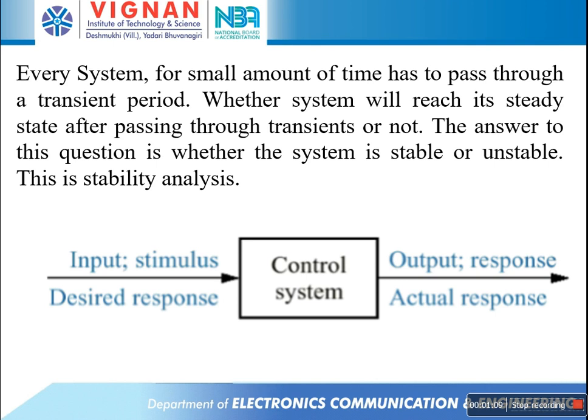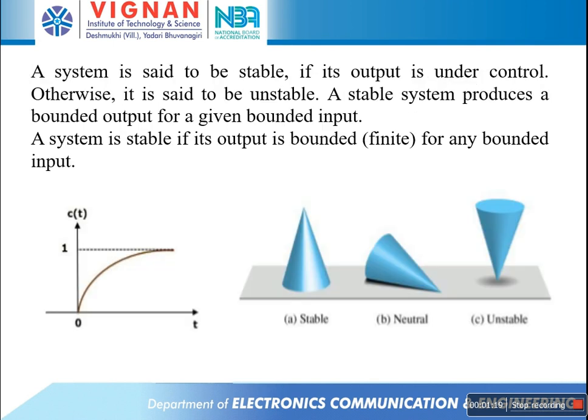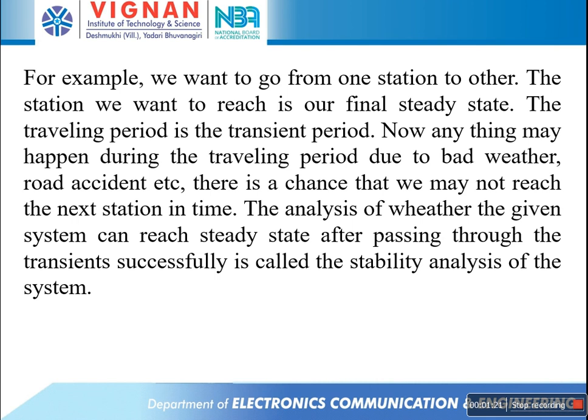So for example, the example of the stability analysis of a control system: we want to go from one station to another station. The station we want to reach is our final steady state. The traveling period is the transient period.